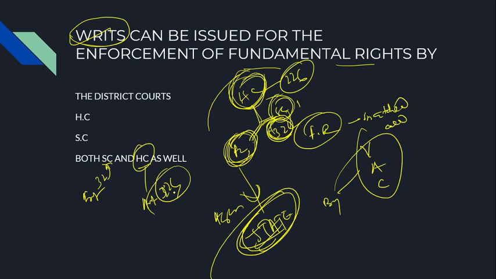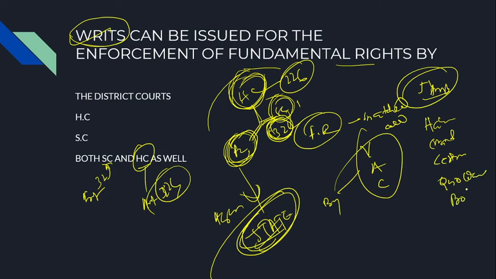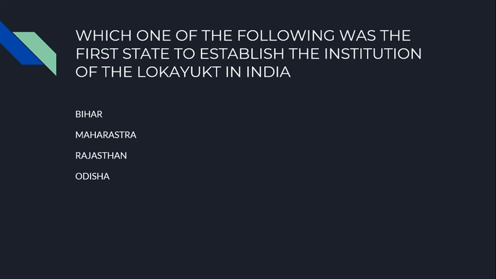Besides this, you have to remember we have 5 types of writs that the High Court or Supreme Court issues. I am not going into detail. They are habeas corpus, mandamus, certiorari, quo warranto, and prohibition. For all the details, go through the Lakshmikant book or any other material that you have. Come to the next question.